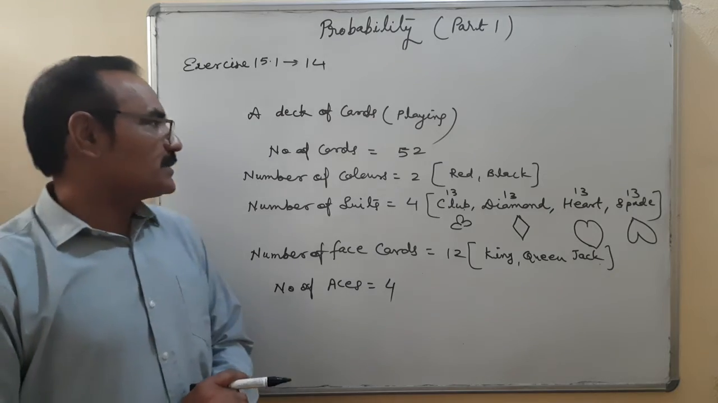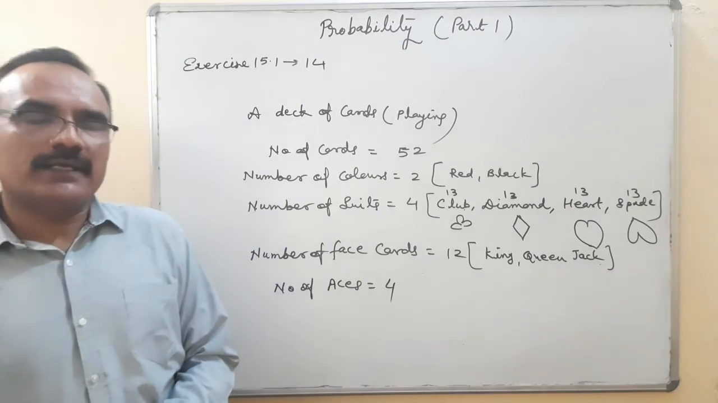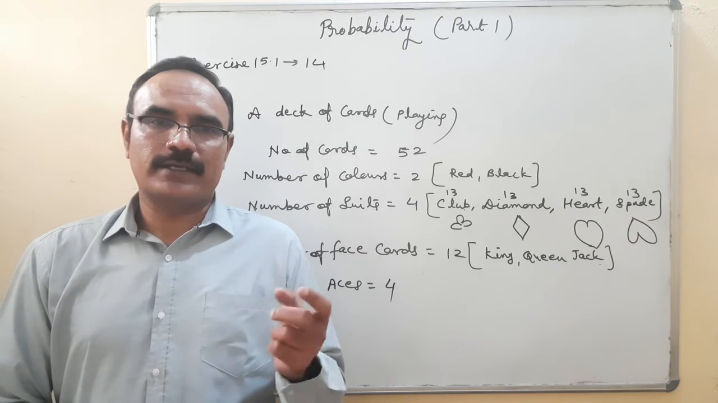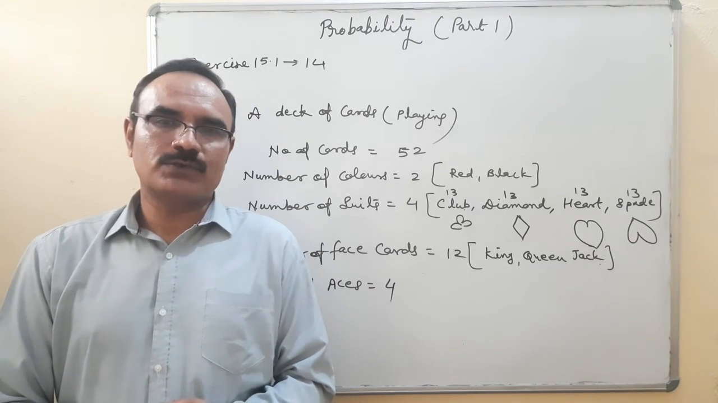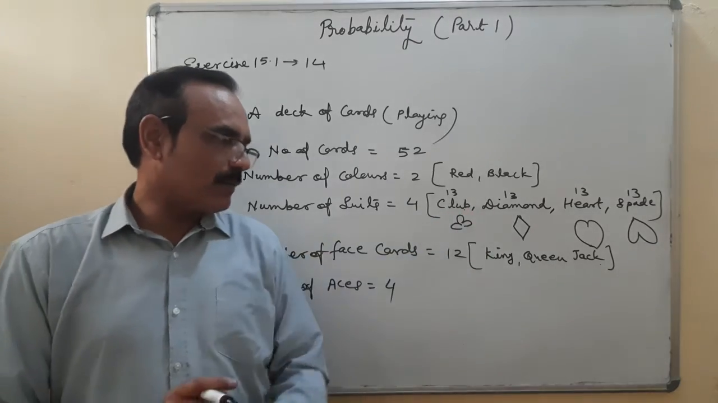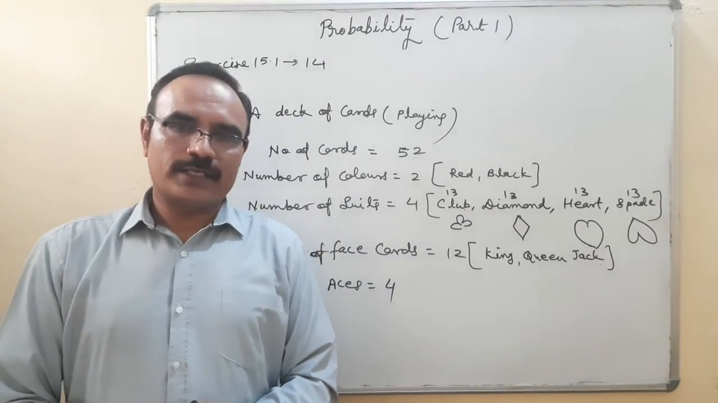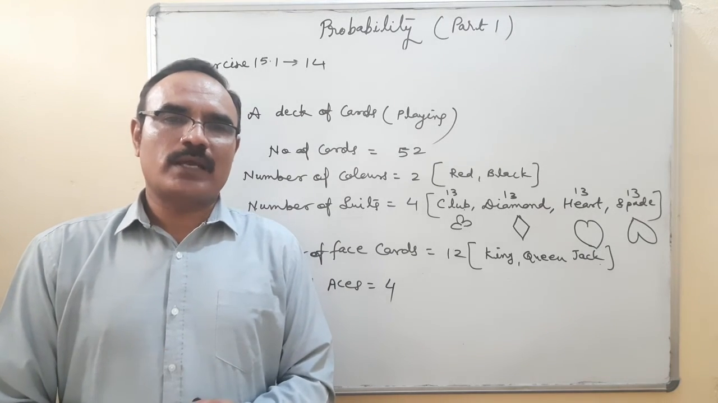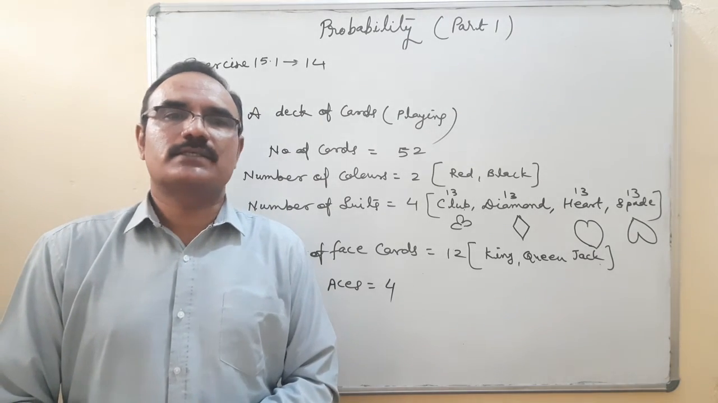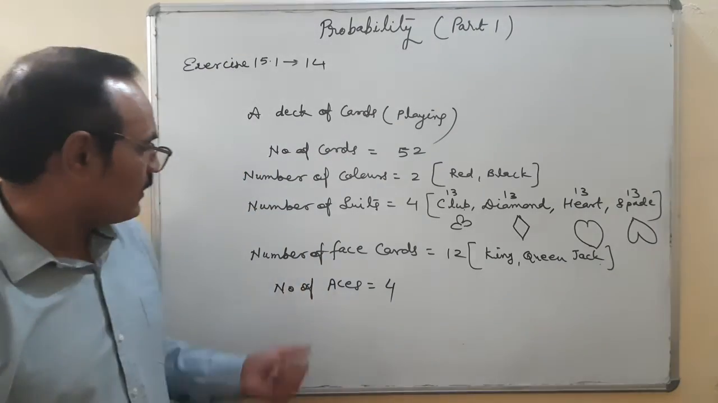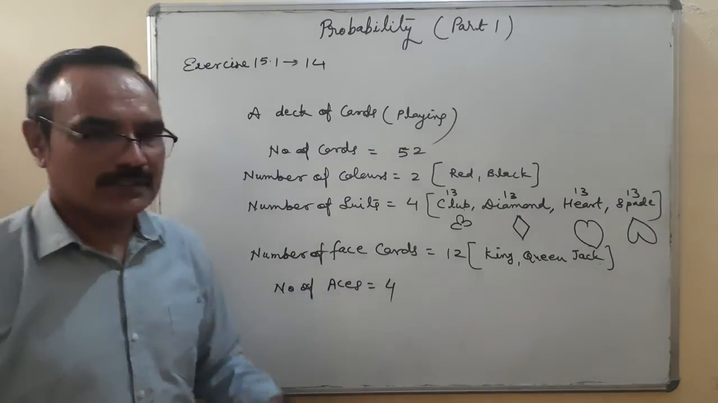So this is the description about the deck of playing cards. In a deck of playing cards, total number of cards is 52. There are two different colors, red and black. There are four different suits: club, diamond, heart, and spade, each having 13 cards, 4 aces, total face cards 12. And remember, in the face cards, aces are not included. Face cards are king, queen, and jack only. Number of aces are 4.